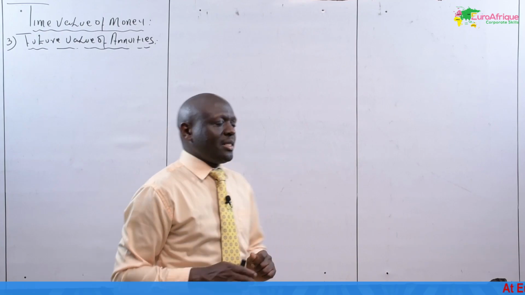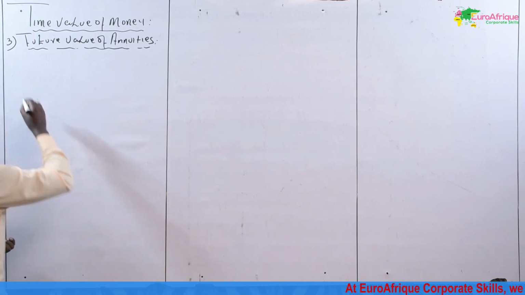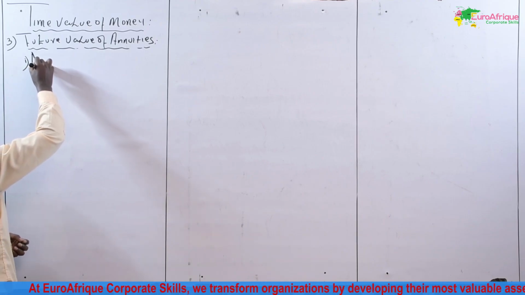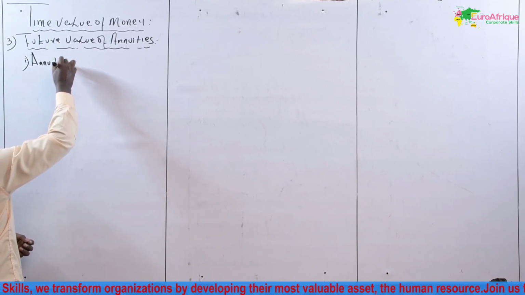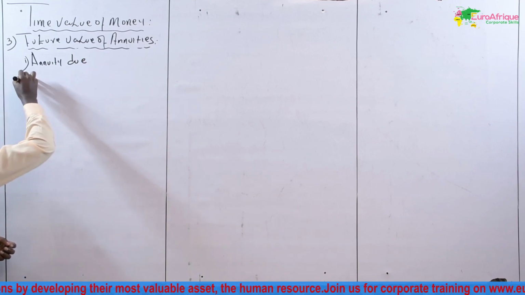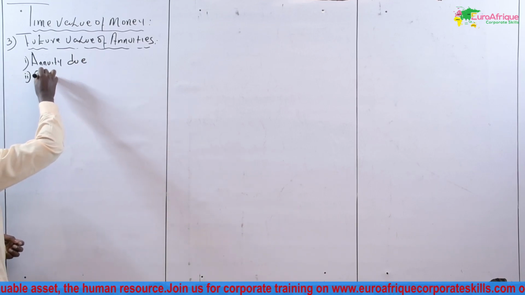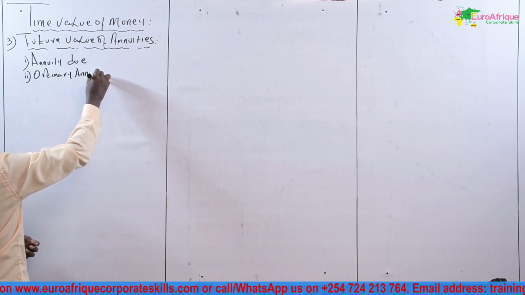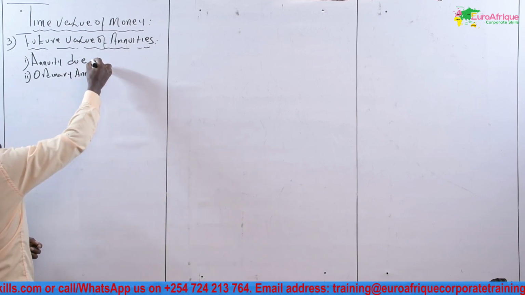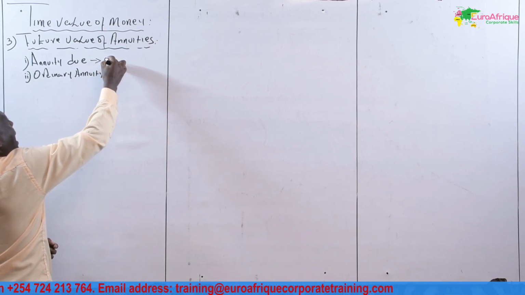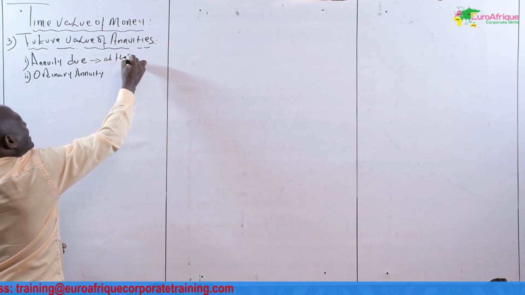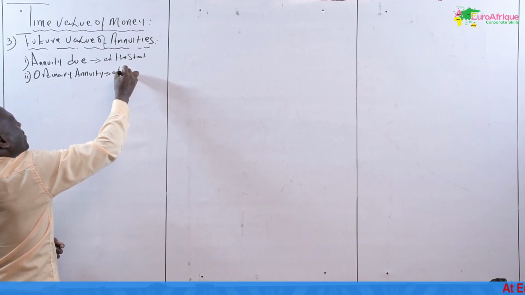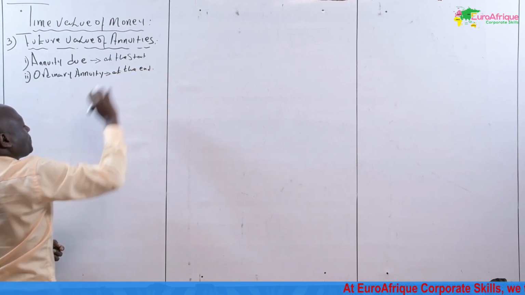To this effect, I will classify the annuities as, number 1, the annuity due, and number 2, the ordinary annuity. The annuity due, these are cash flows at the start, and these ones are at the end.